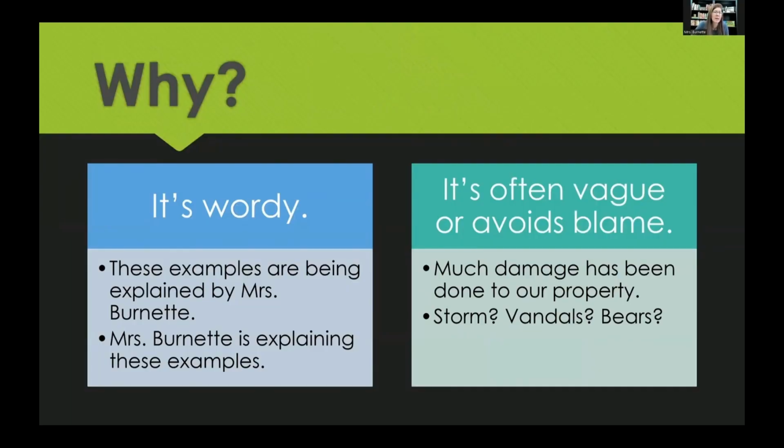Well, first of all, it's wordy. Let's look at an example. These examples are being explained by Mrs. Burnette. See how that's wordy?